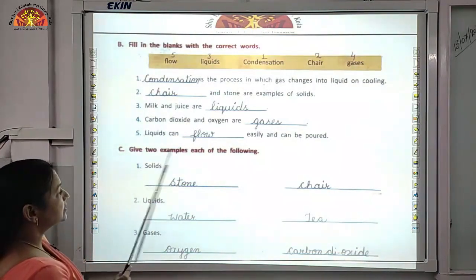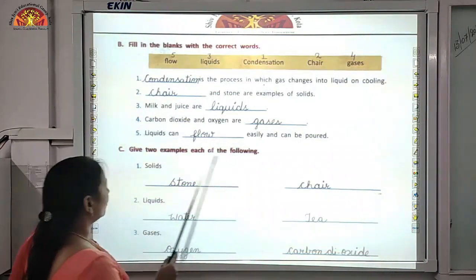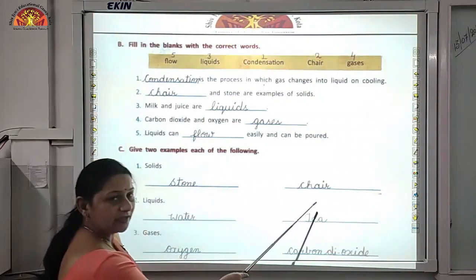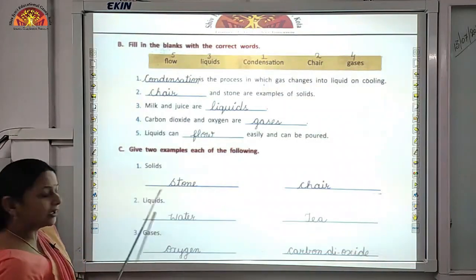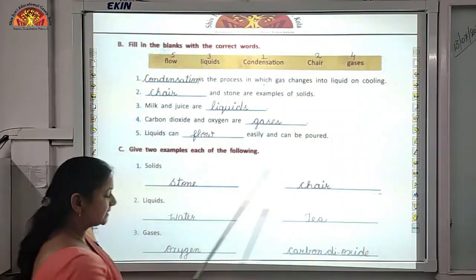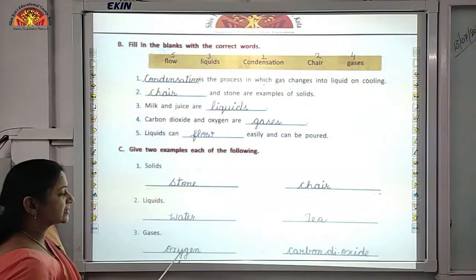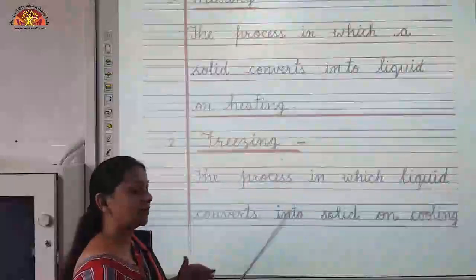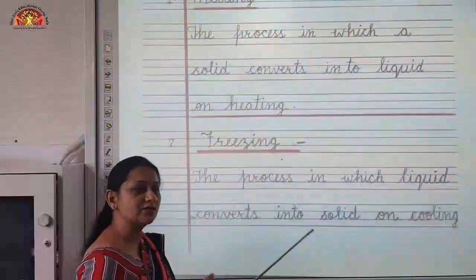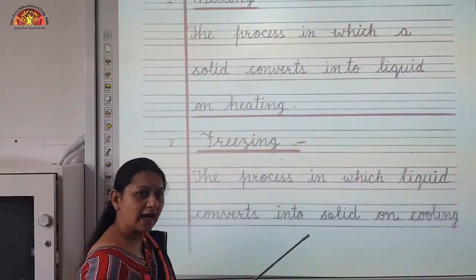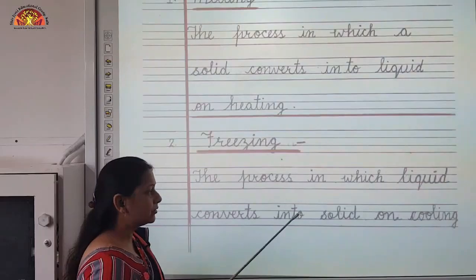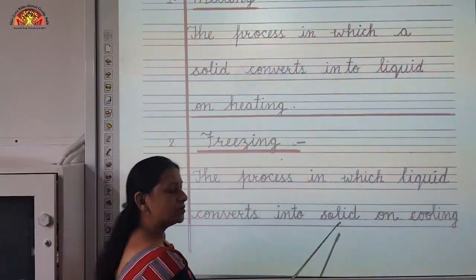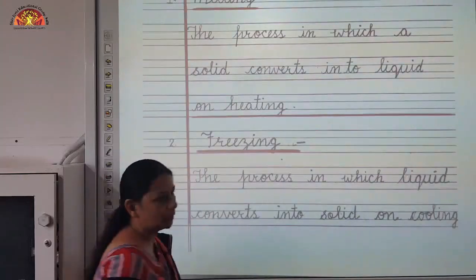Third one, give 2 examples each of the following. 2 examples of solids are stone and chair. 2 examples of liquids, water and tea, and two examples of gases are oxygen and carbon dioxide. What will happen? It converts into the solid state, that is ice, and it took place due to cooling. So, the process in which liquid converts into solid, that is ice, on cooling.